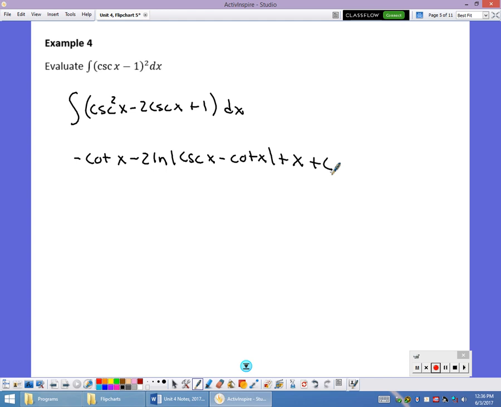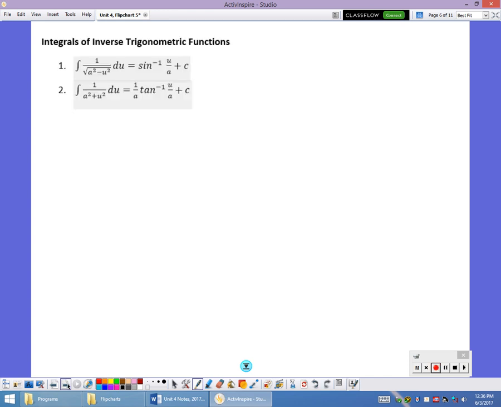We also take a look at some inverse trig functions here. We look at the antiderivative involving inverse sine and inverse tangent. The antiderivative of 1 over the square root of a squared minus u squared du is inverse sine, and the antiderivative of 1 over a squared plus u squared is inverse tangent. And make sure you get that 1 over a. That's on tangent but not on sine. Some examples of those.